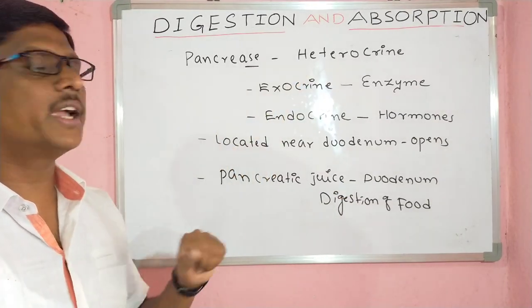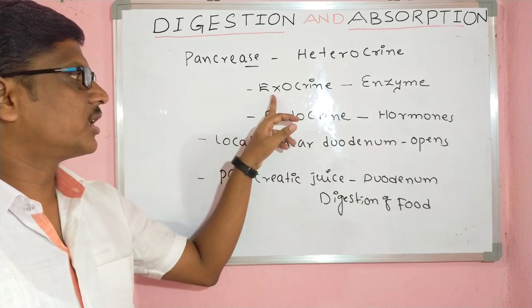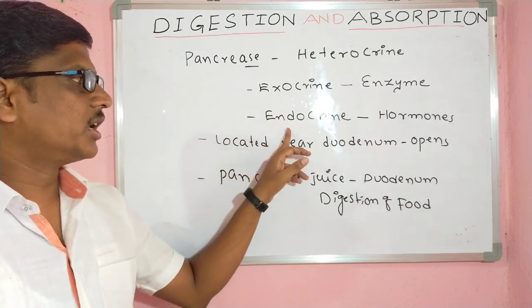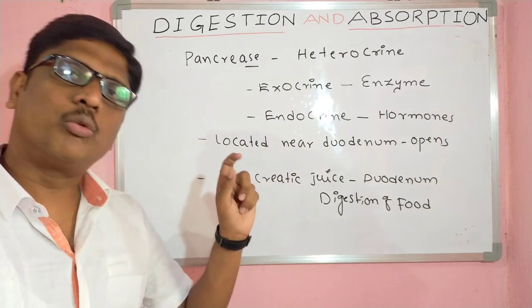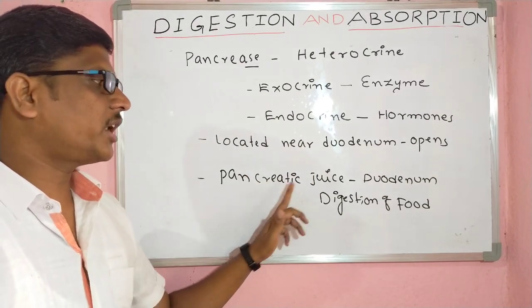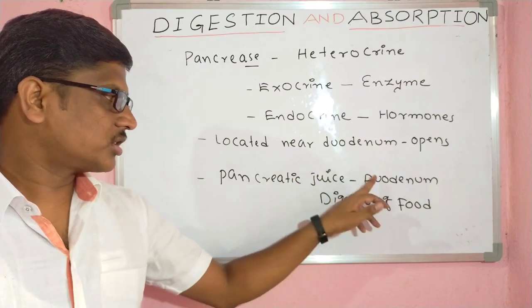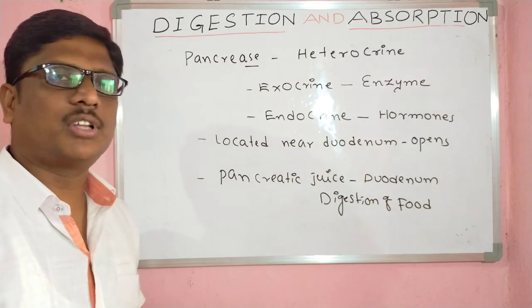Pancreas is a heterocrine gland. Two portions are present: exocrine portion, enzyme secretion; endocrine portion, hormone secretion. It is located near the duodenum region and opens into the duodenum region. Pancreatic juice is released into the duodenum and helps in the digestion of the food material.